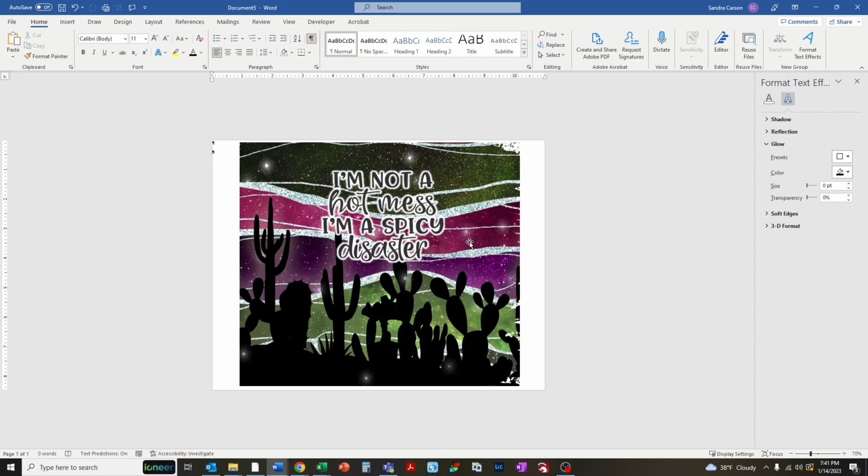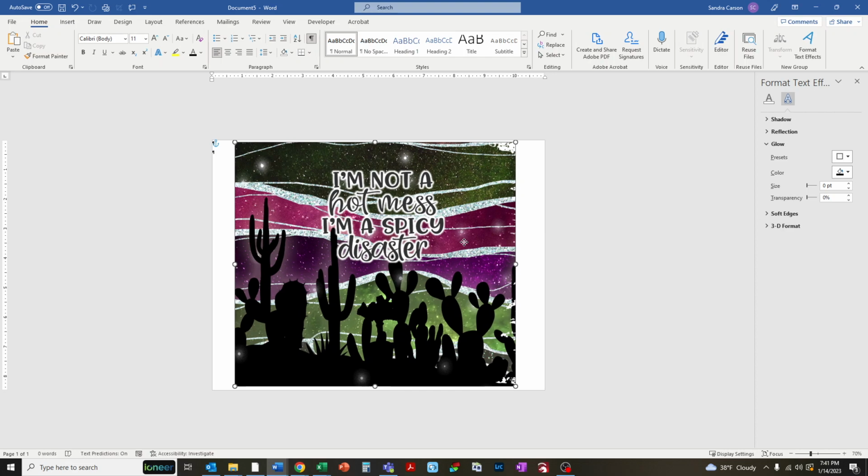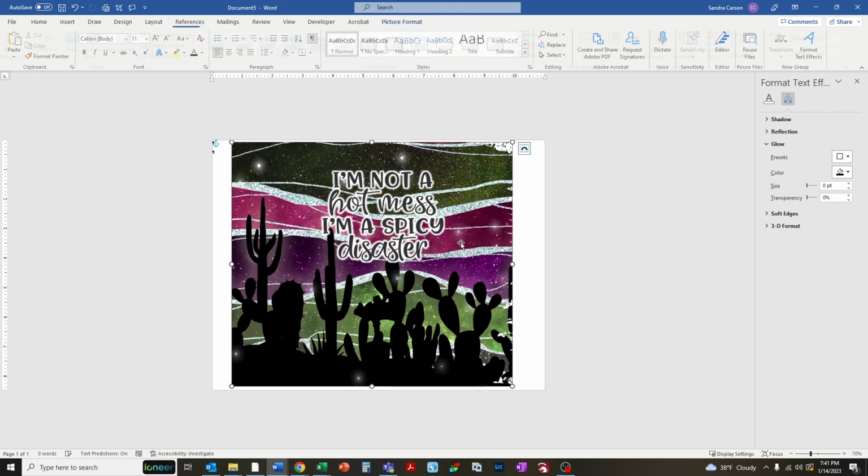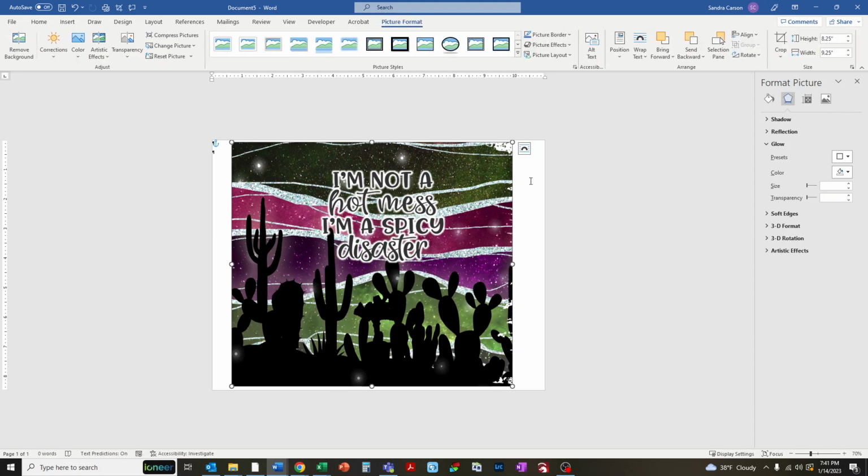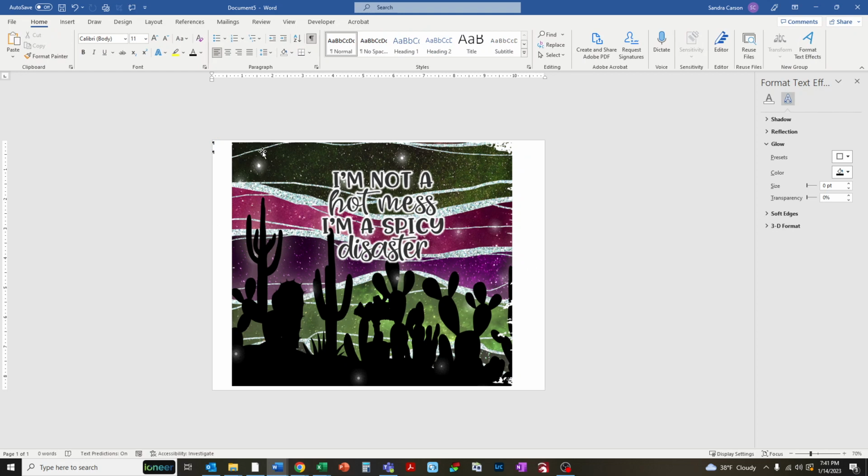So I always wrap from the same side, and I think that I trim. So when I print my pages, I cut.